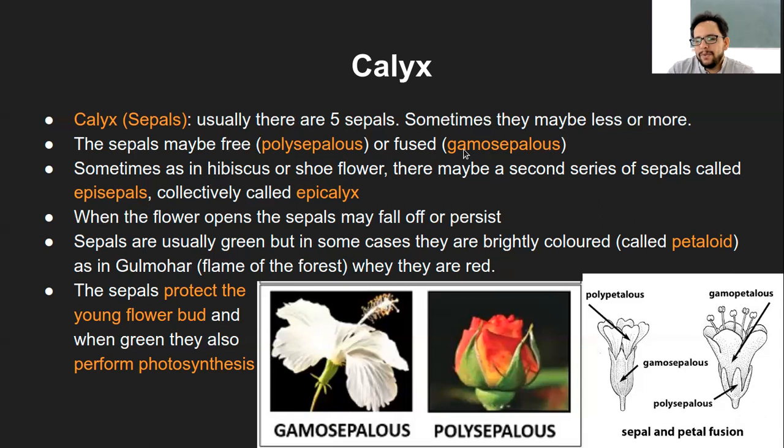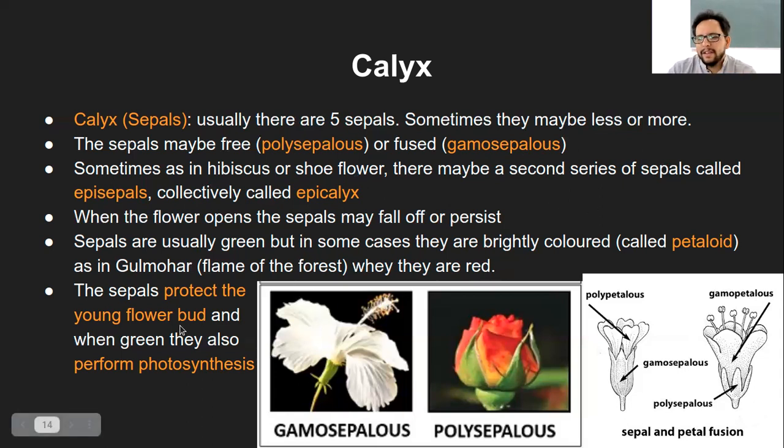Or even in case of female flowers, the pollen grain and the ovary will fuse, that is gamo, right? That is gamete. So that is what fusion is. So Gamosepalus is the fused version of sepals. And the episepals are like the extra version of the calyx or the sepals, and collectively they can be called epicalyx. That one, and the function, of course.